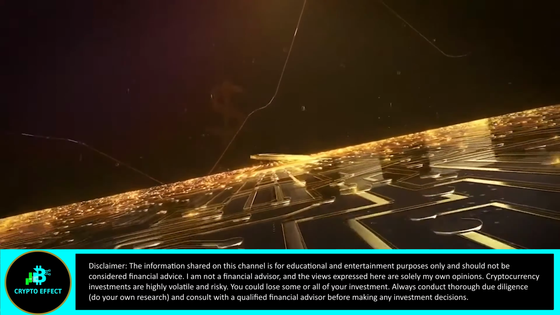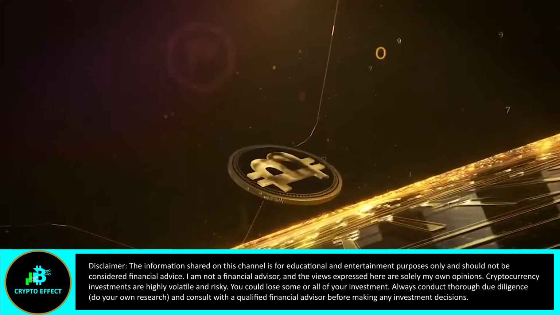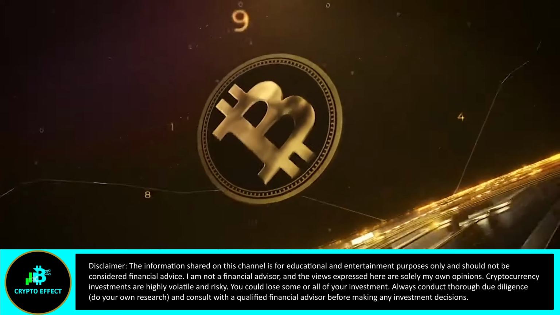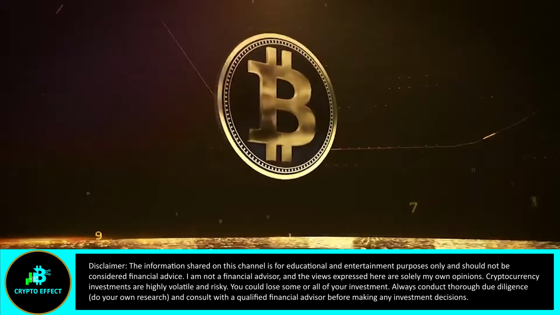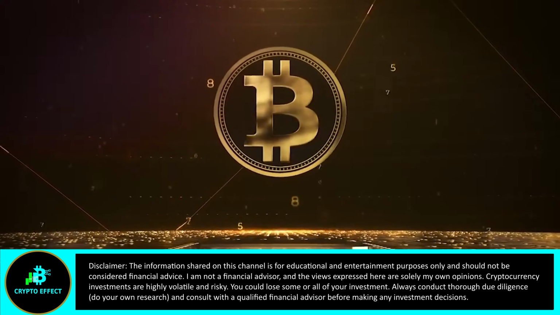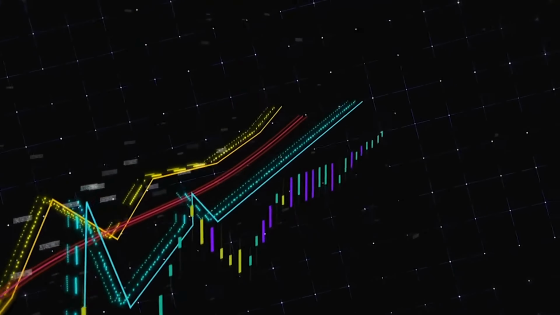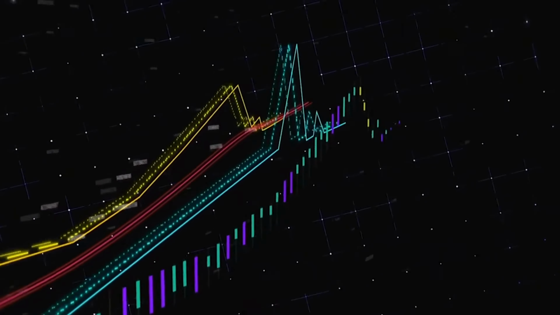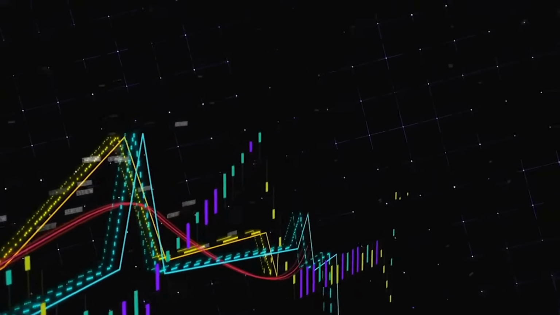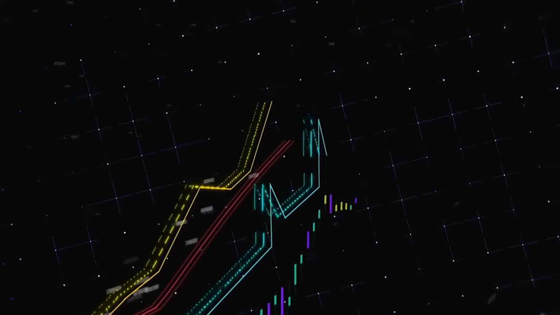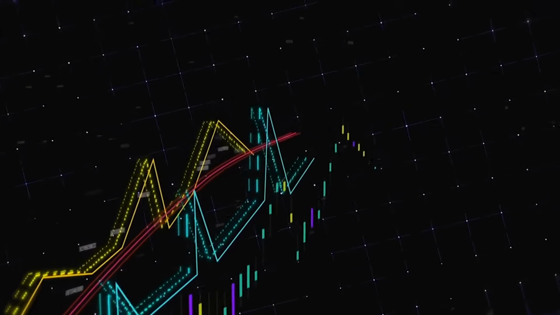Ever heard HODL or gas fee and thought, what the heck does that mean? Don't worry, we've all been there. Crypto's full of terms, but today we're busting 10 terms you need to know to navigate Web3 like a pro. From blockchain to sharding, I explain each with fun scenarios, sprinkle in some memes and end with a quiz. Ready to level up your crypto game? Let's dive into the future of finance.